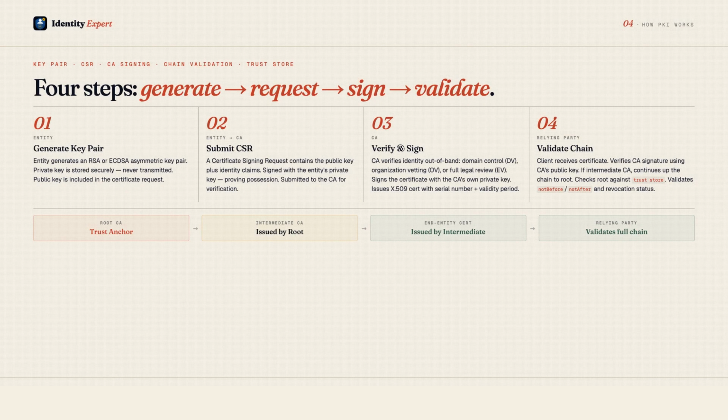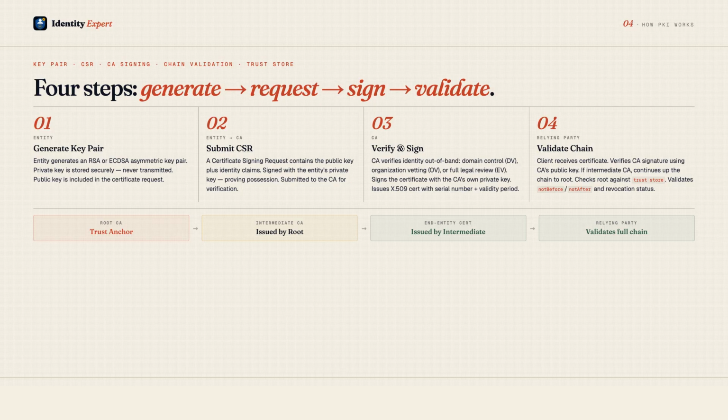PKI has four core components. First, key pairs. Every entity generates an asymmetric key pair, a public key that can be shared freely and a private key that is never disclosed. RSA and ECDSA are the dominant algorithms. Second, certificate signing requests. When an entity wants a certificate, it generates a CSR, a signed document containing its public key and identity information, and submits it to a CA.